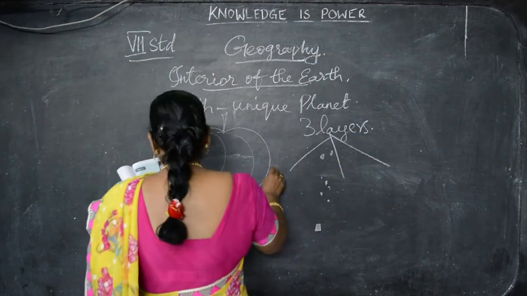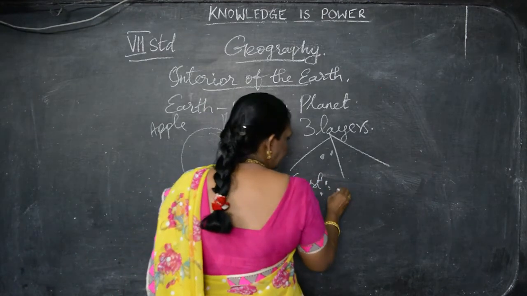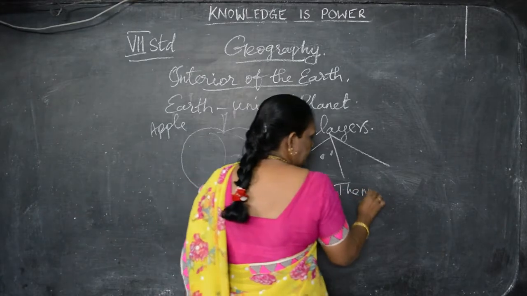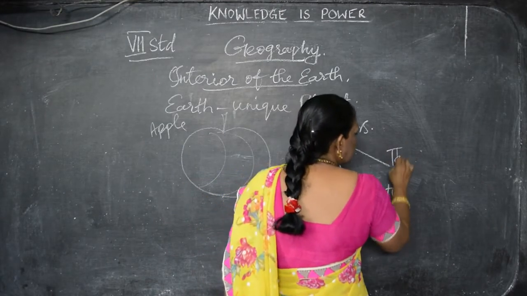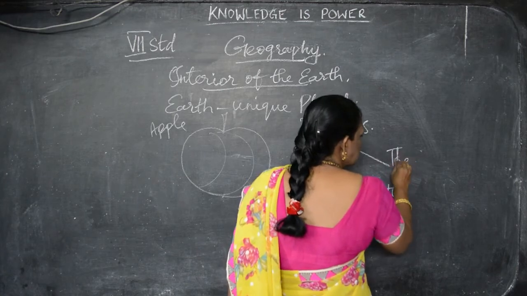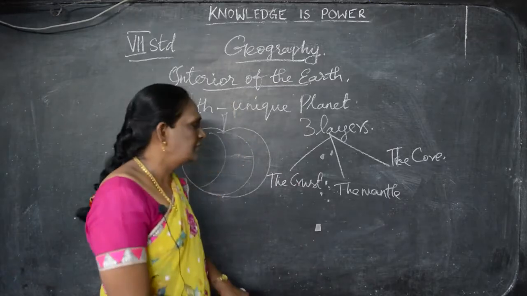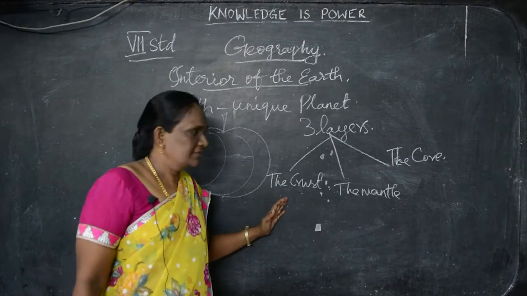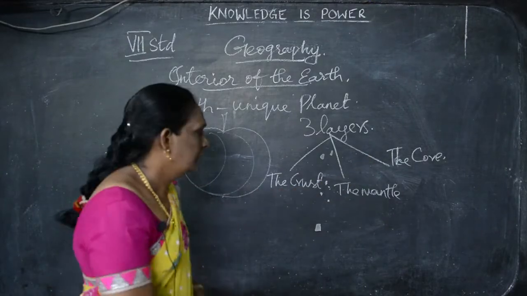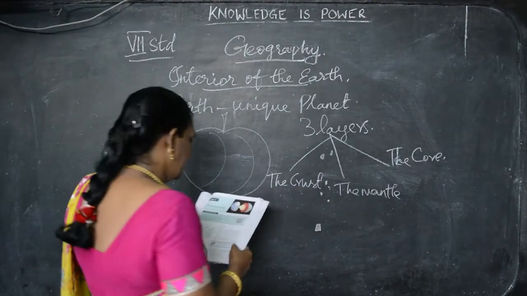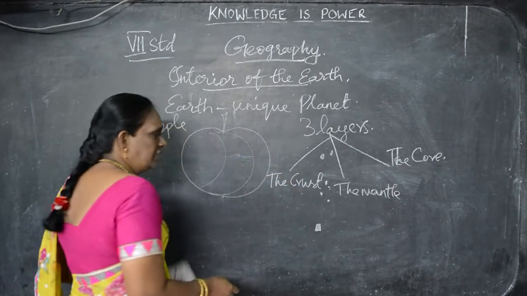You just say the crust, the mantle and the core. What are the 3 layers of the earth? First is the crust and the mantle and the core. Okay. One by one we will see it now. Here the crust is the outermost layer of the earth.